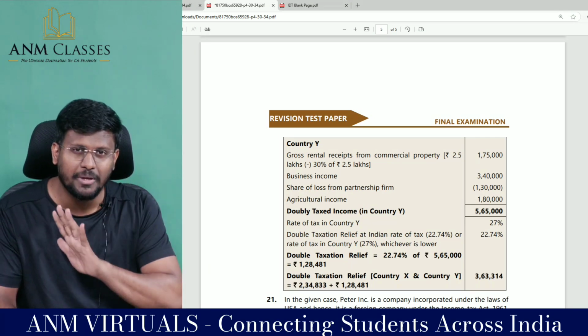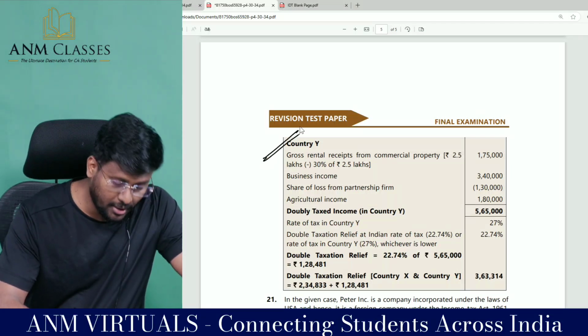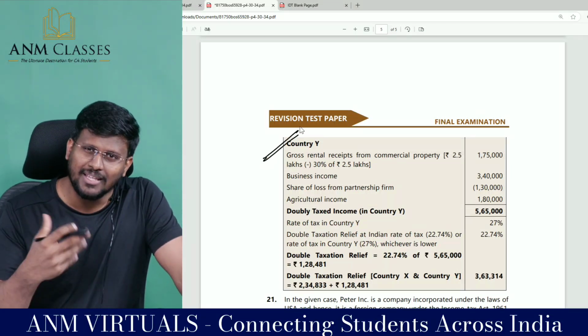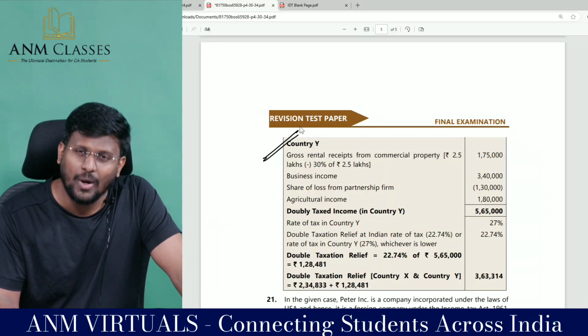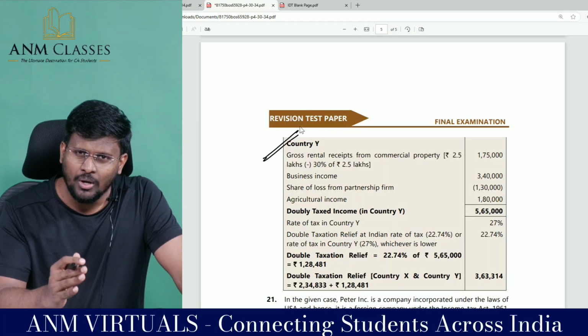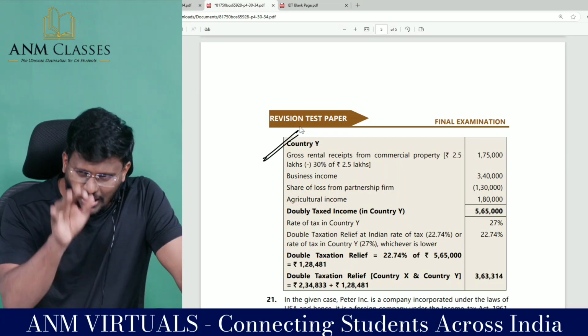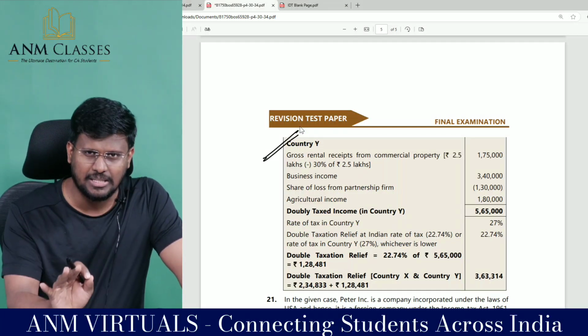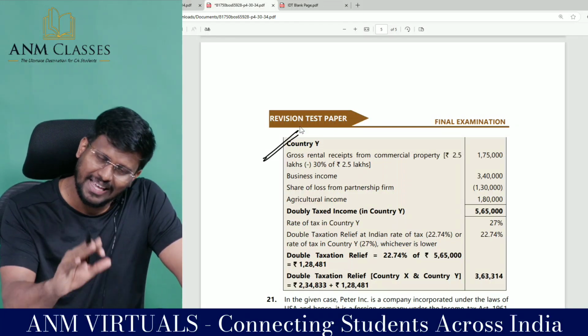Then your life will be in a safer zone. Coming to country Y. Now, will you all think like a chartered accountant of country Y? What you are supposed to do in country Y, my dear lovable students? You have to find out the total income, whatever income is taxable in that country, minus deductions. Exempted is exempted.